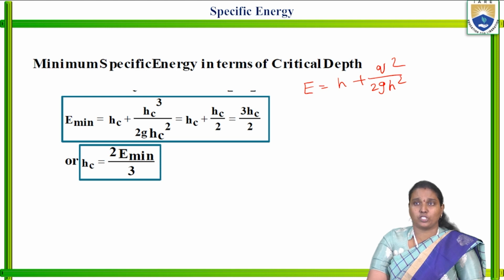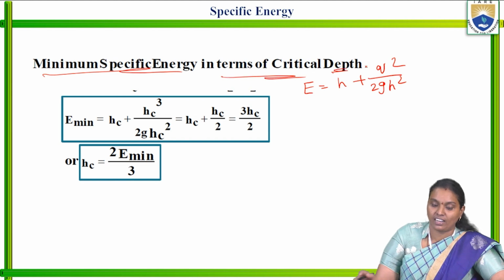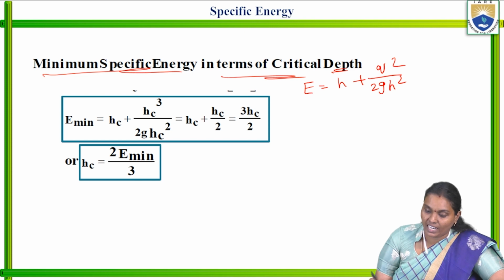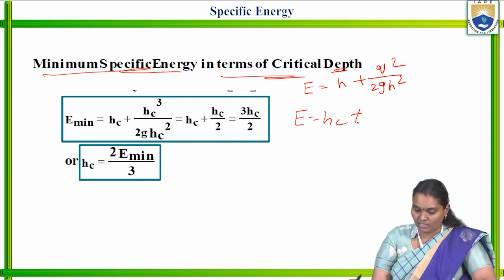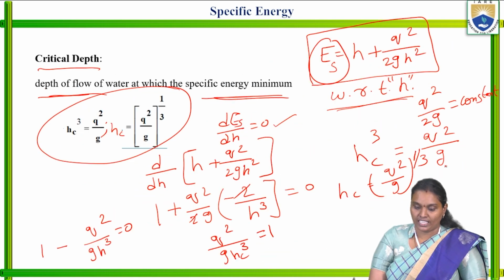So E is equal to h plus q square by 2g h square. So minimum specific energy in terms of critical depth: E is equal to hc plus q square by 2g hc square.